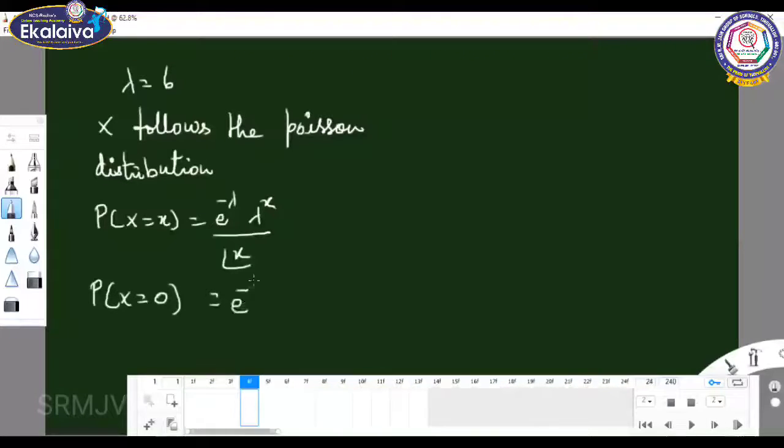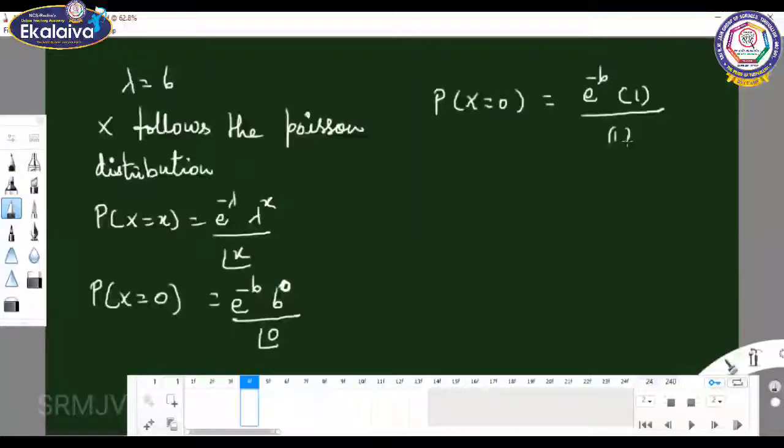e power minus 6, 6 power 0 by 0 factorial. P of x equal to 0 equals e power minus 6. Anything to the power 0 is 1, and 0 factorial is also 1. So P of x equal to 0 equals e power minus 6.